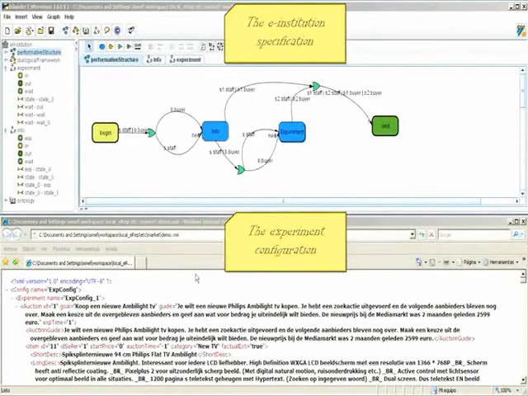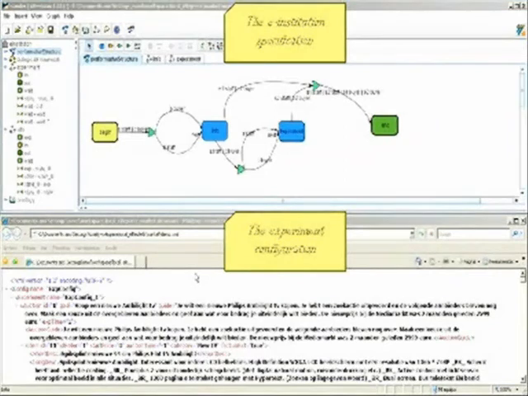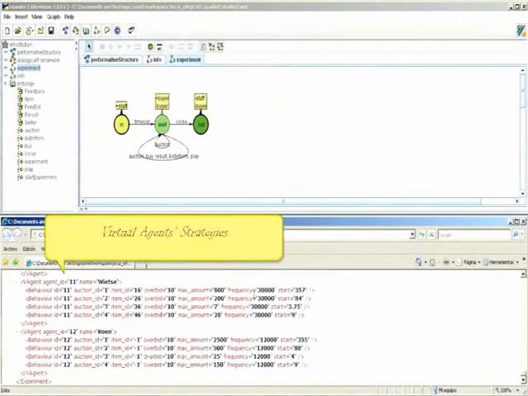On the top of the screen, we can see the specification of the electronic institution that controls the experiment, defined using Islander. On the lower part, we can see the configuration file of this particular experiment. Note that different experiments would need different configuration files. Each virtual agent's strategy can be independently specified in this configuration file.